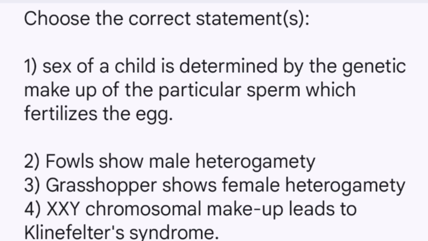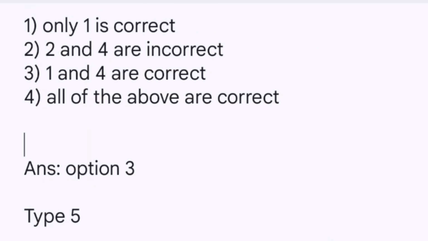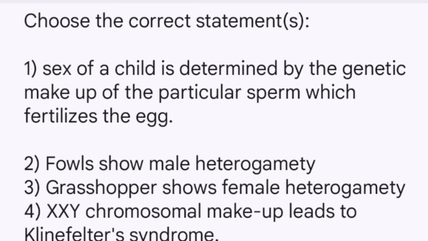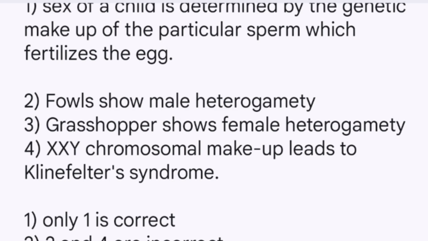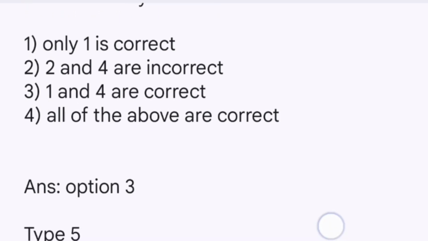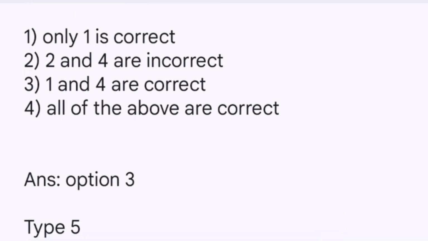But that is a very big mistake. If a student ticks this option 1 and goes on to read the next questions, then it may prove wrong because the options are below the statements. The second statement says fowls show male heterogamity, which is wrong because fowls, that is hen and cock, show female heterogamity. Third option is grasshopper shows female heterogamity, which also is wrong because grasshoppers show male heterogamity and butterflies show female heterogamity. Option 4 is double XY chromosomal makeup leads to Klinefelter's syndrome, which is correct. So the correct option here will be option 3 that says 1 and 4 are correct.